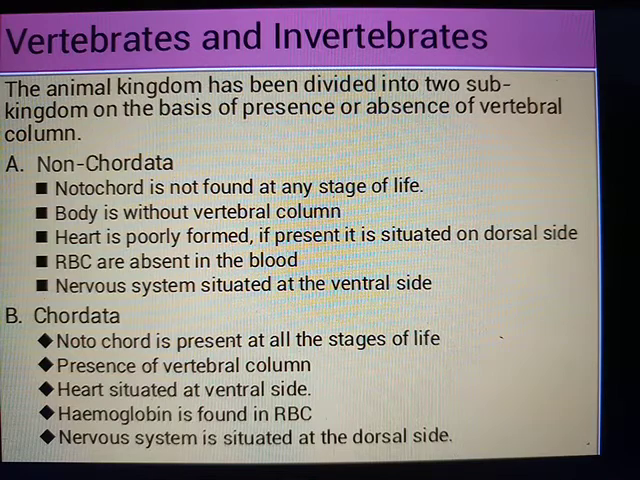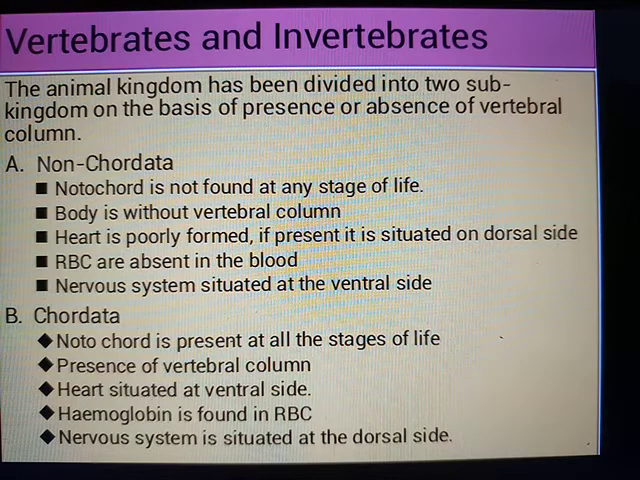With non-chordata, the notochord is not found at any stage of life. Now, what is notochord? Notochord is like a cartilaginous substance which is found in the body, just near the vertebral column or the nervous system. This notochord is absent at any stage of life in invertebrates. That is why they are said to be non-chordata. The body is without vertebral column, so no notochord is present, and that is why they are grouped into invertebrates. Heart is poorly formed.